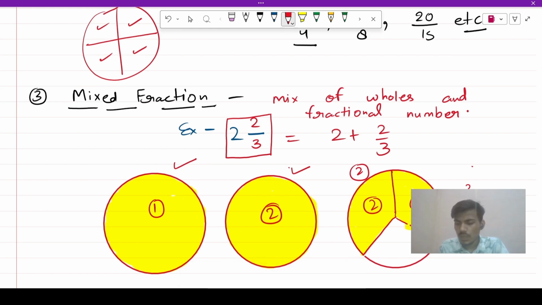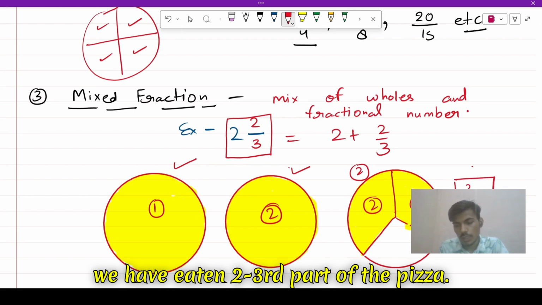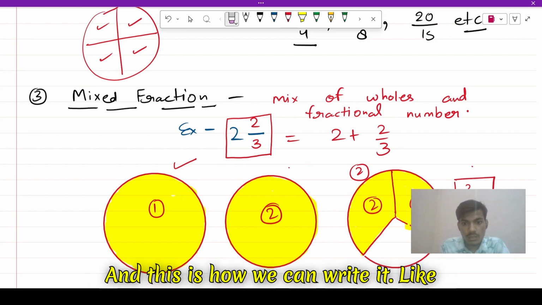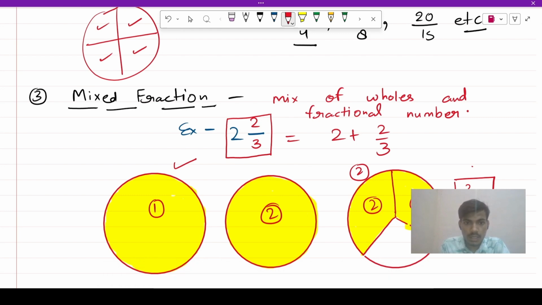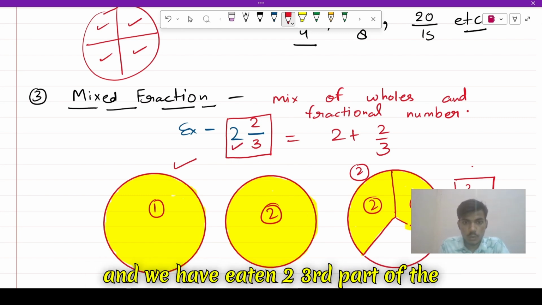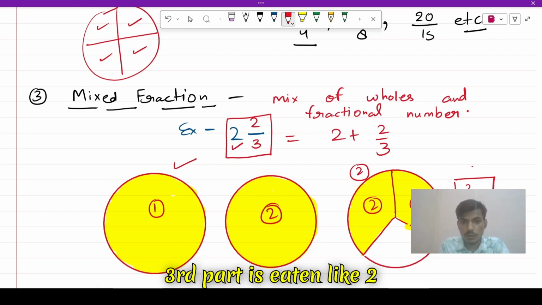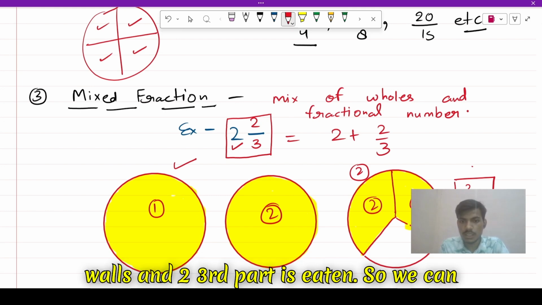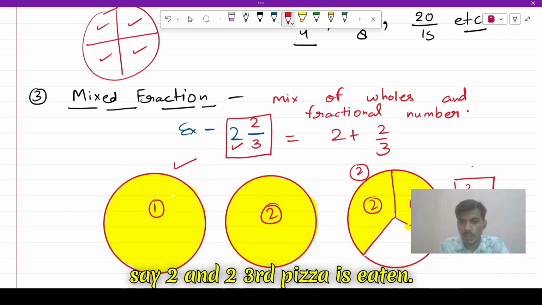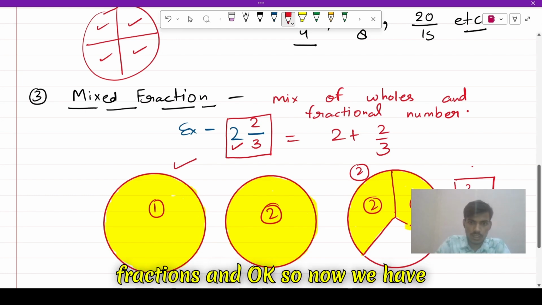And now we can say in the third pizza we have eaten two third part of the pizza, and this is how we can write it. If we have eaten two whole pizzas, and we have eaten two third part of the third pizza, so we can say two and two third part is eaten. Like two wholes and two third part is eaten, so we can say two and two third pizza is eaten. And in this way we can use mixed fractions.